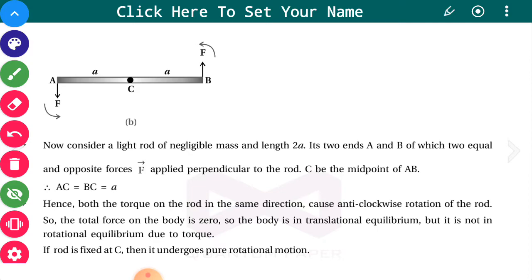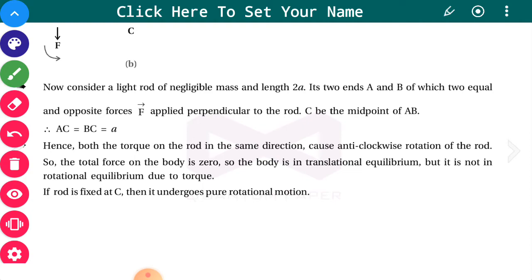The same phenomenon occurs when two forces are equal in magnitude and opposite in direction, at different points on the rod. Then this rod will try to rotate. Hence both the torques on the rod in the same direction cause the anticlockwise rotation of the rod.